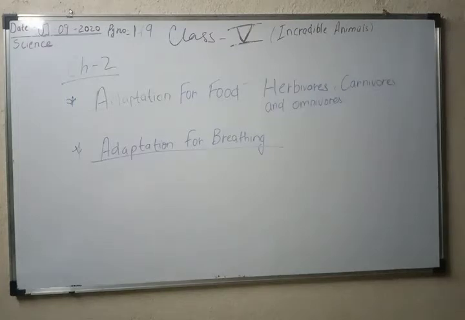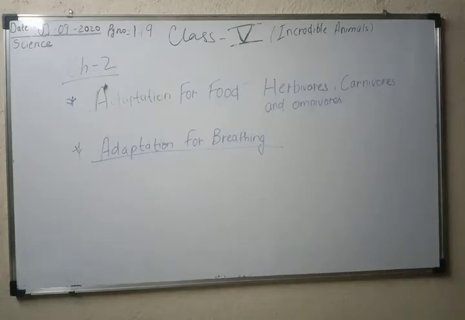So first, all the students, I request you to take out your books, page number 179. Start reading the second paragraph, adaptation for food. Eating habits. Different animals have different eating habits, and on the basis of that the animals are divided into three parts: herbivorous, carnivorous, and omnivorous. These are the three types of animals on the basis of their food habit.